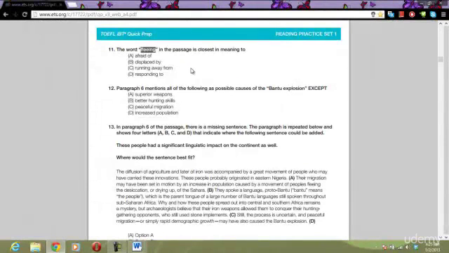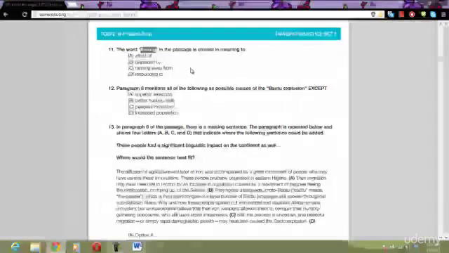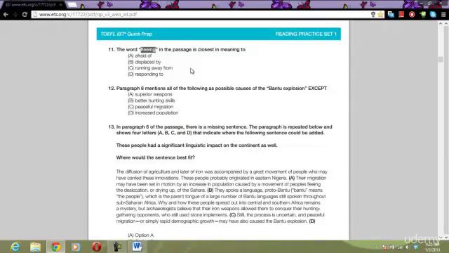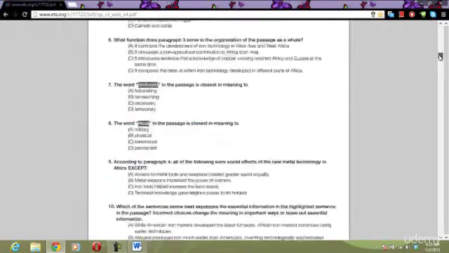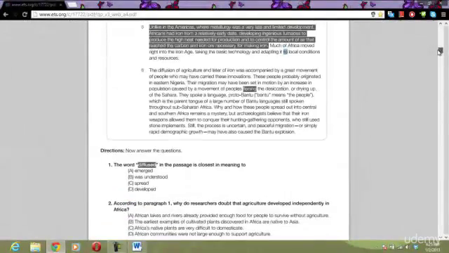Number 11, the word fleeing. All right, this one is very straightforward, everyone. We can look at it in the sentence, but you should be able to find this answer very quickly. Their migration, this is the sentence it's in right here. Their migration may have been set in motion by an increase in population caused by a movement of people fleeing the desiccation or drying up of the Sahara.